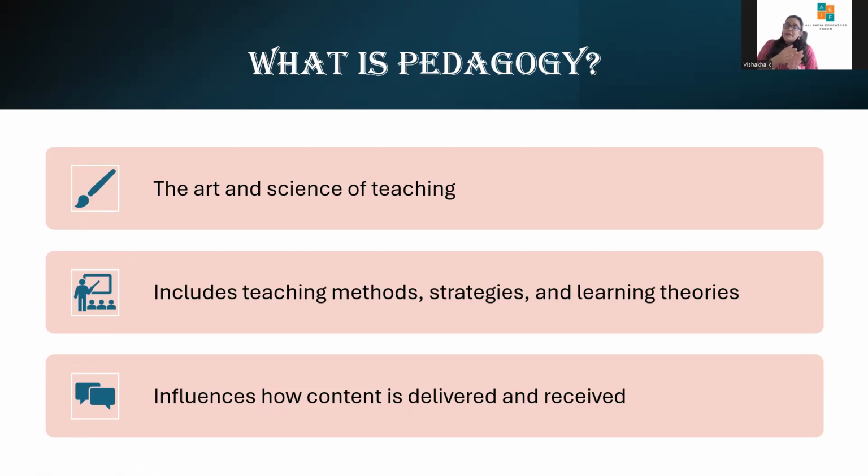For example, teaching the water cycle. In traditional pedagogy, the teacher explains the water cycle using diagrams on the board. Now here comes active pedagogy: students perform a simple experiment showing evaporation and condensation. So the result will be the second method helps students experience and retain the concept better. So in short, pedagogy transforms information into meaningful learning experiences.